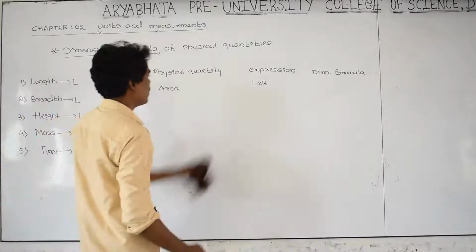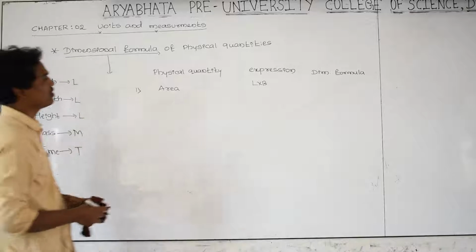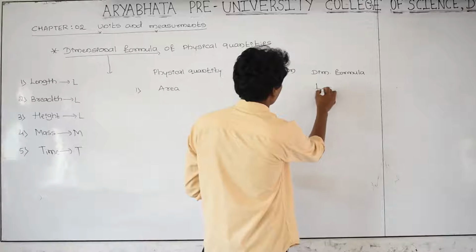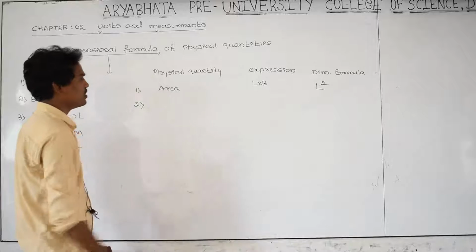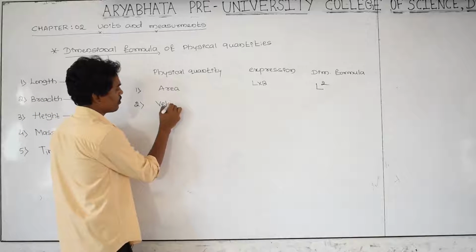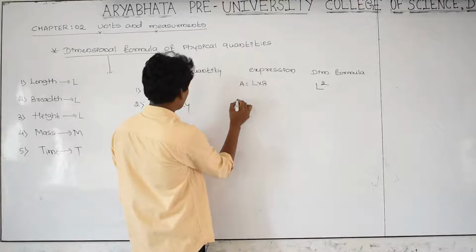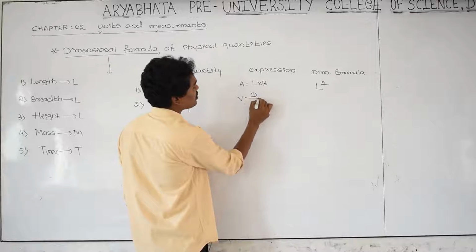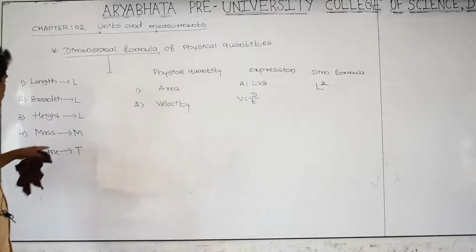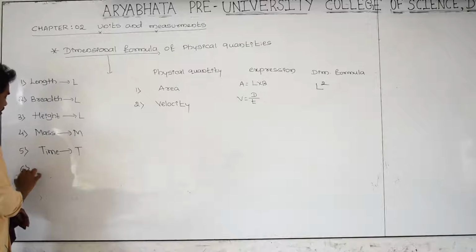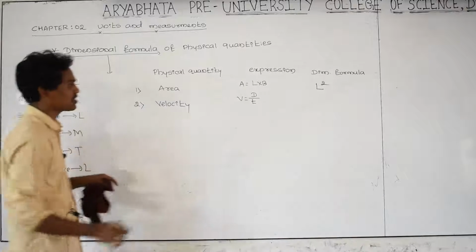First one, area: length into breadth, that is length L, breadth L, L into L, this is L square. Dimensional formula is equal to L square. And take the second one, that is, area is the first one. Next, velocity. Velocity V is equal to, as you know very well, distance by time. What is the distance? Distance is nothing but that is also L.